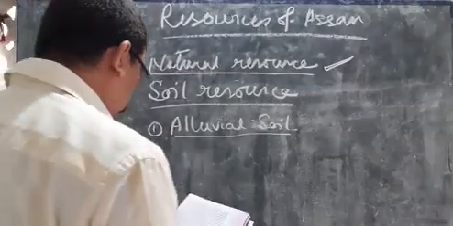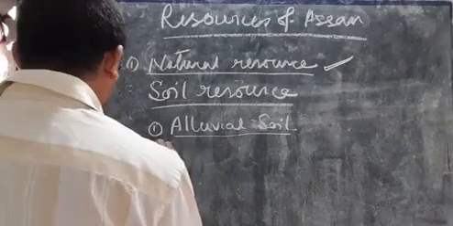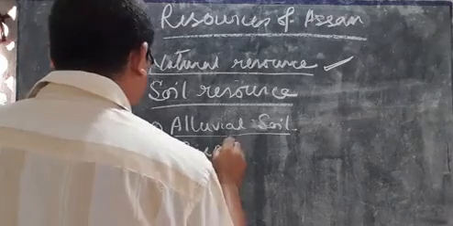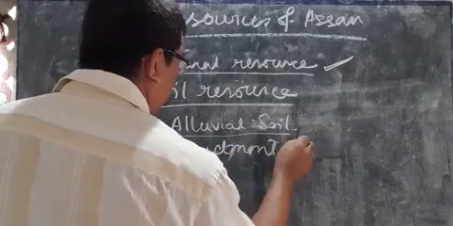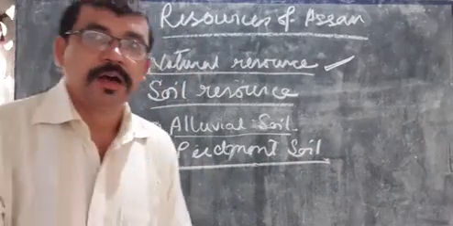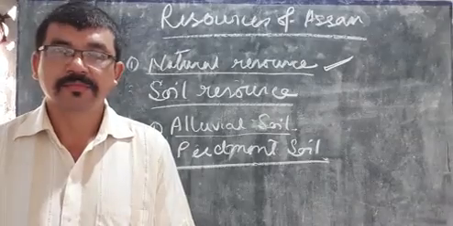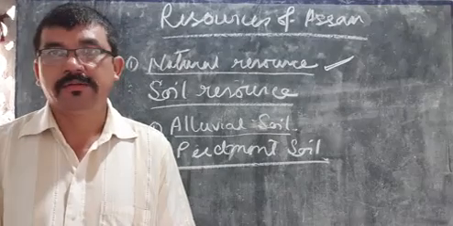Next, number 2 is pediment soil. You know the meaning of pediment.